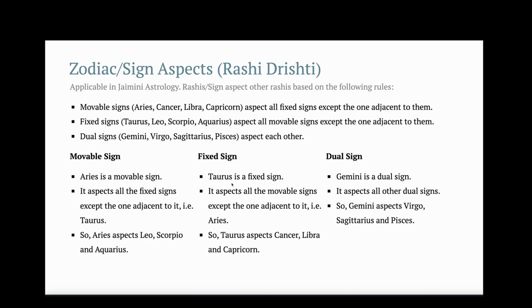And Taurus is a fixed sign, so it will aspect all the movable signs except the one adjacent to it, that is Aries. So Taurus aspects Cancer, Libra and Capricorn. Then the dual signs are Gemini, Virgo, Sagittarius and Pisces. Gemini is a dual sign, so it aspects all the other dual signs: Virgo, Sagittarius and Pisces.